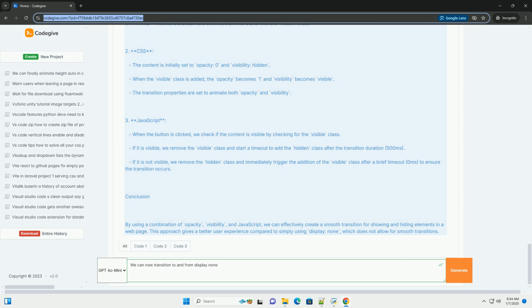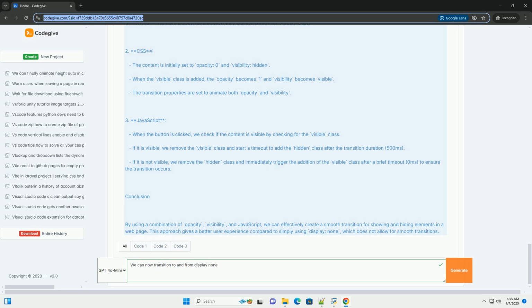Explanation. 1. HTML: we have a button and a content div that starts with the hidden class. 2. CSS: the content is initially set to opacity: 0 and visibility: hidden. When the visible class is added, the opacity becomes 1 and visibility becomes visible. The transition properties are set to animate both opacity and visibility.